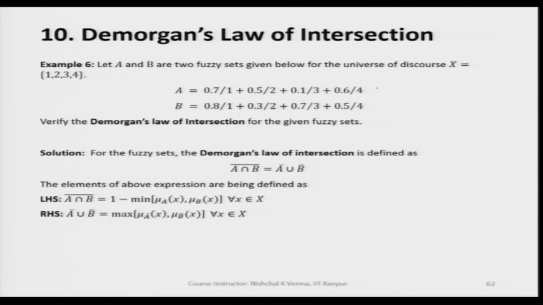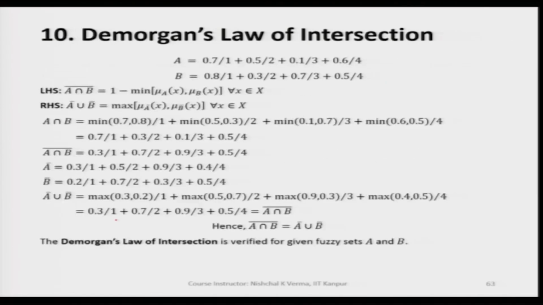So, we see here if we take two fuzzy sets A and B, on the same lines as we have done in the previous example, we take the complement of A intersection B. So, A intersection B is here, complement of A intersection B. So, this is coming out as 0.3/1 + 0.7/2 + 0.9/3 + 0.5/4.